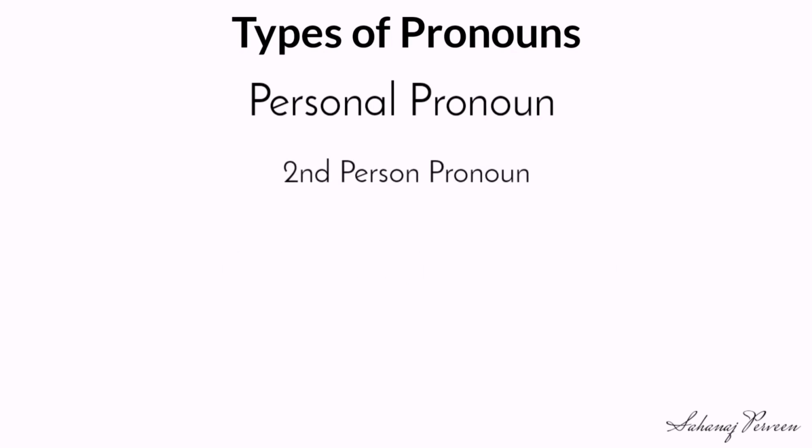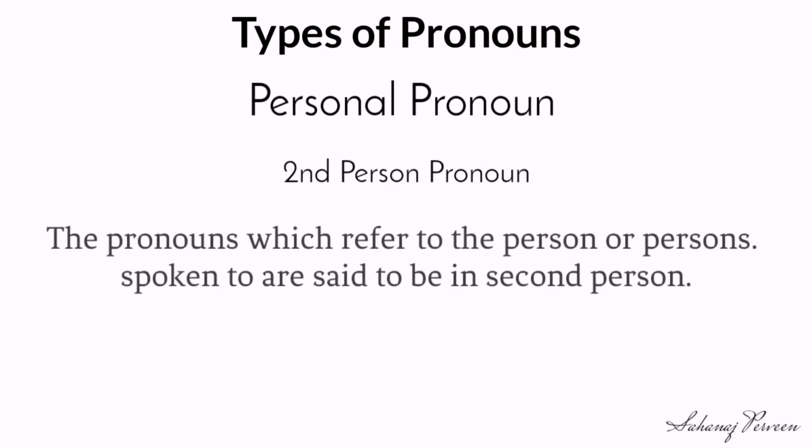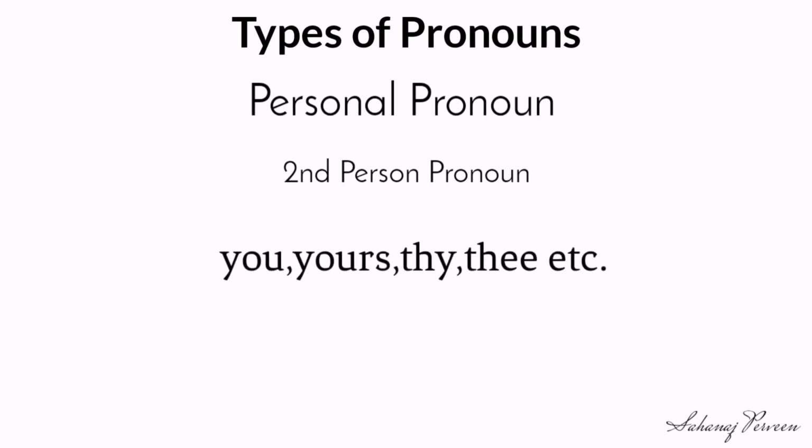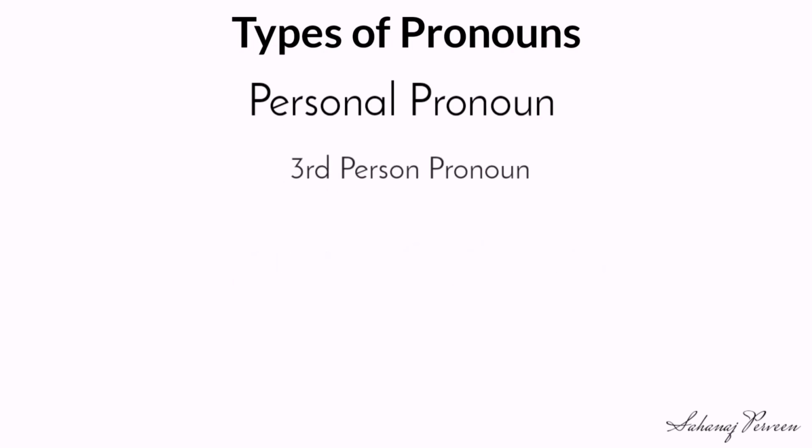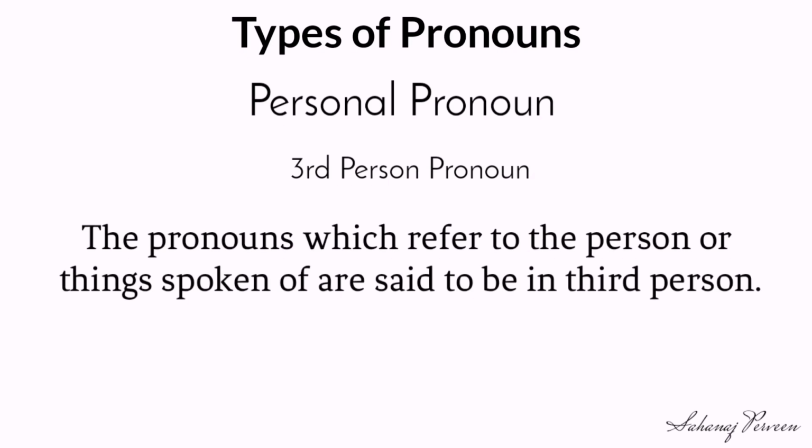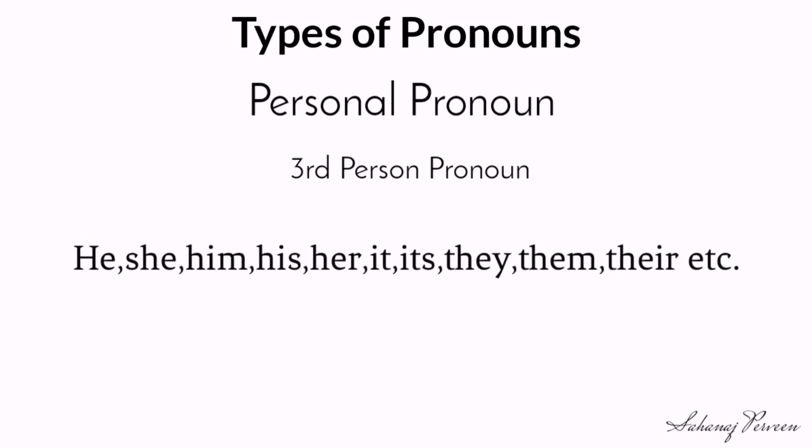The second person pronoun. The pronouns which refer to the person or persons spoken to are said to be in second person. Examples: you, yours, thy, thee, etc. The third person pronoun. The pronouns which refer to the person or things spoken of are said to be in the third person. Examples: he, she, him, his, her, it, its, they, them, their, etc.